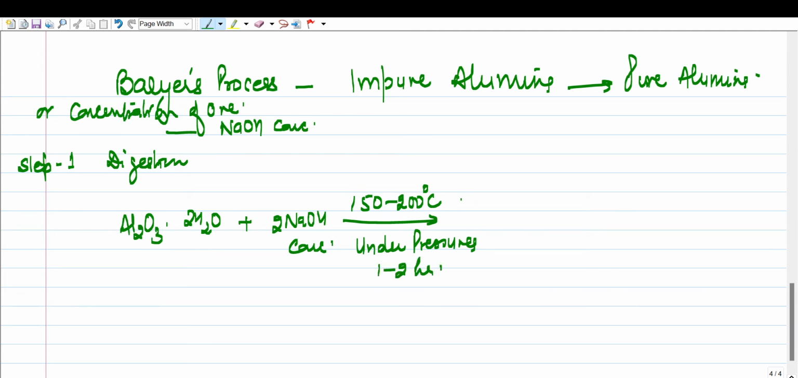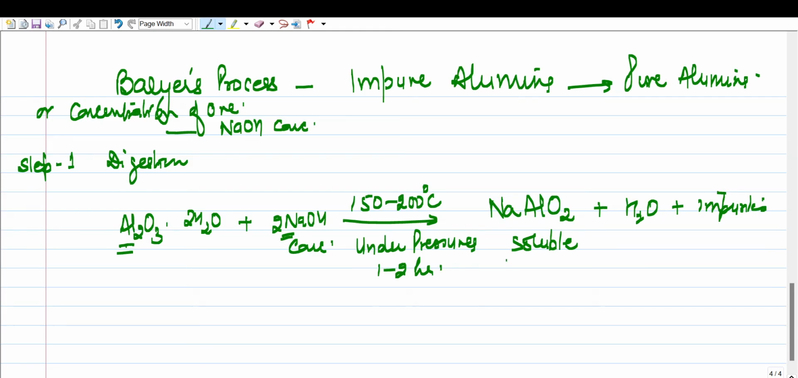Okay, right? And what do you get? All the aluminium which is present in the bauxite ore combines with sodium and forms soluble sodium aluminate, right? Water is formed and impurities are left behind. Soluble means if you filter, impurities will be on the filter paper, and you will get sodium aluminate in soluble form. The process is known as digestion.